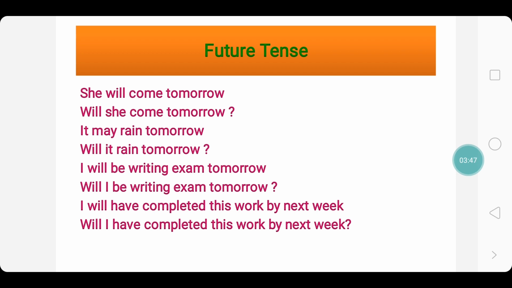I will be writing exam tomorrow. The question might be, will I be writing exam tomorrow? I will have completed this work by next week. The question format is, will I have completed this work by next week? And you can also say, will you have completed this work by next week? Both are possible.